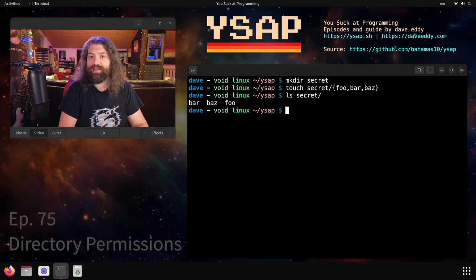We can go ahead and ls it and we can see, hey, there's our 3 files. That's super awesome. That makes perfect sense. That's great. What are we gonna do now? Let's remove some permissions, okay? We're gonna take away the execute permission on it.